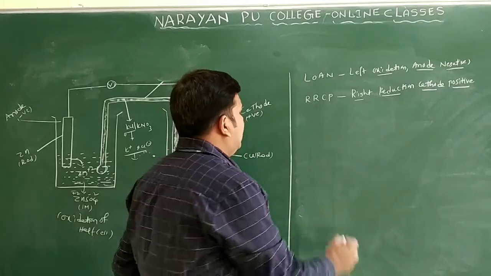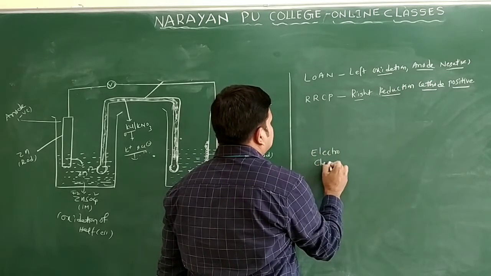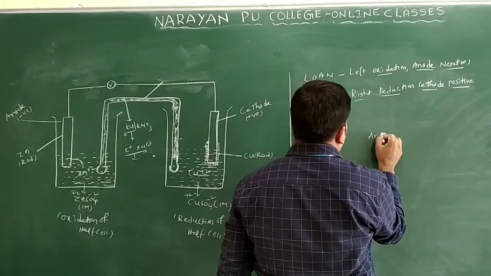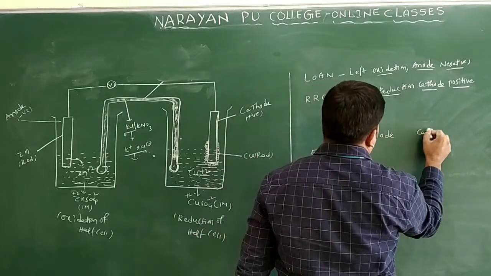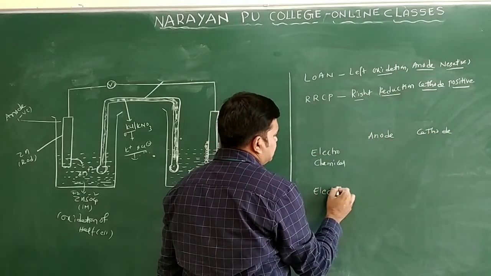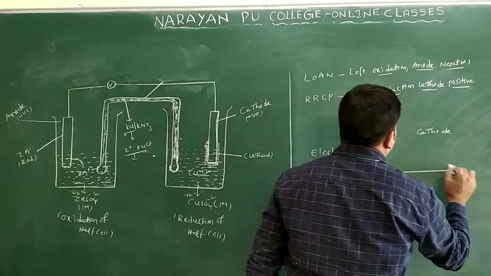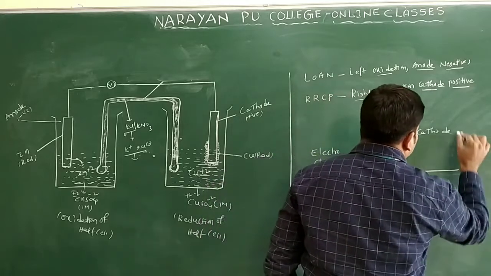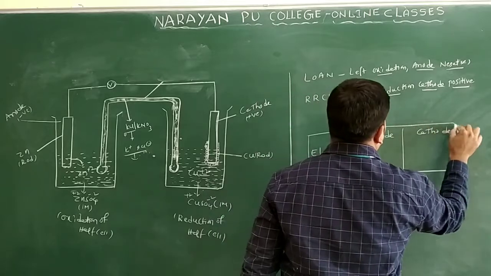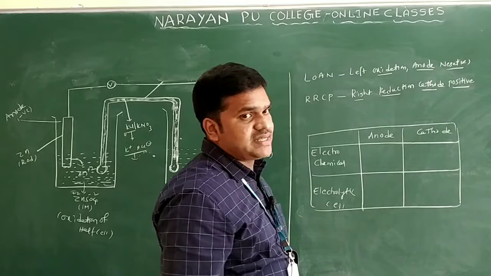Let us see one table we have. Suppose I am taking here the electrochemical cell, with anode and cathode, and here the electrolytic cell. In an electrochemical cell, what is the anode?